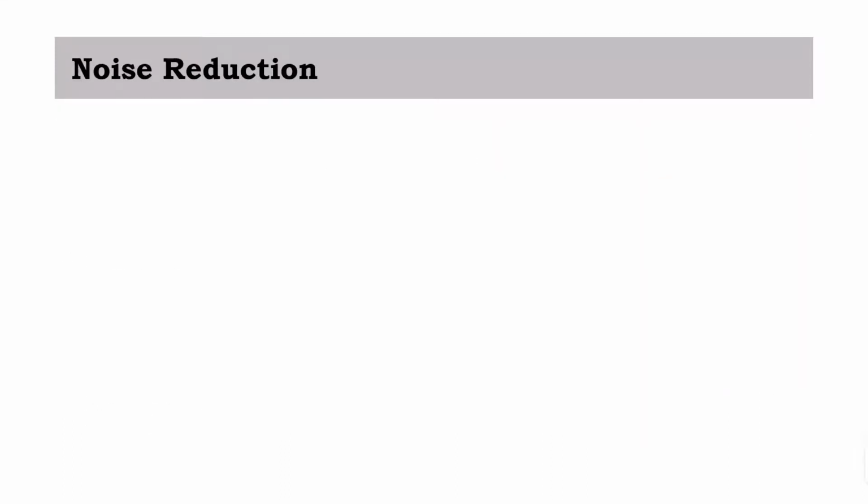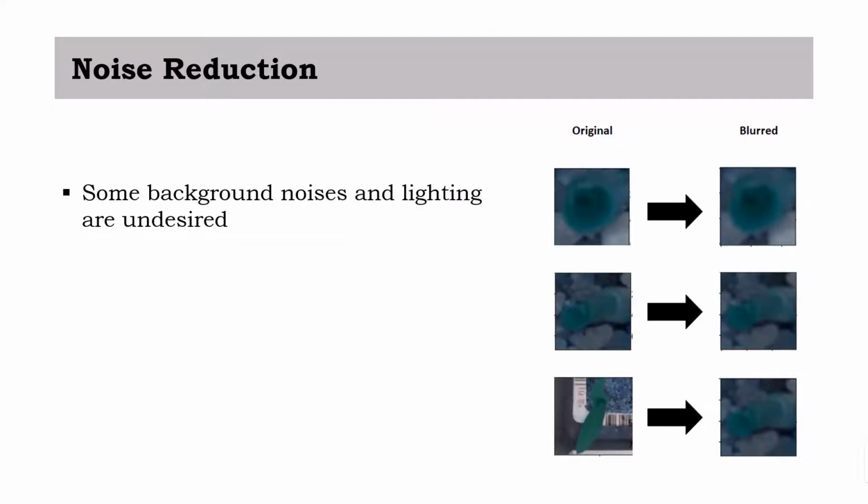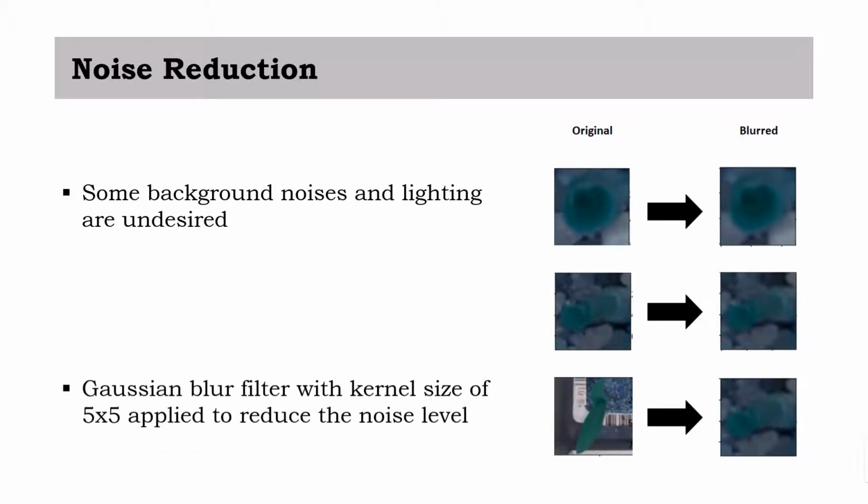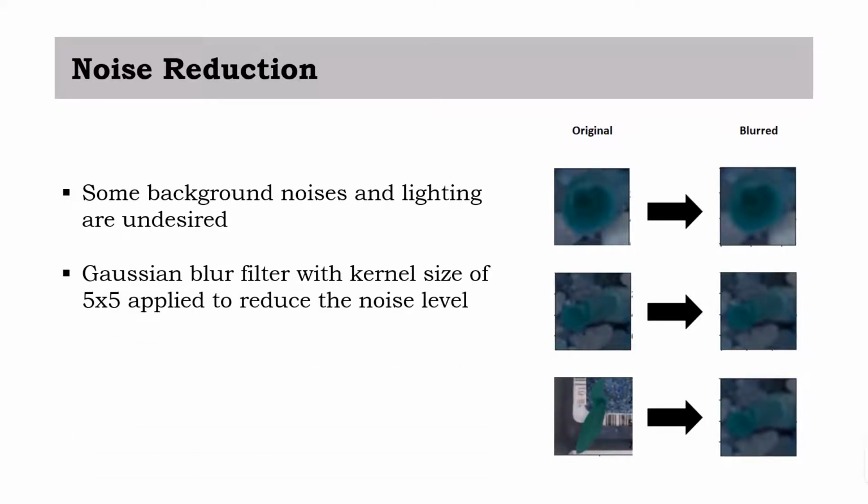As seen from the figure, we can observe the background noises and lighting which are undesired and could potentially affect the model during the training process. In order to reduce the noise level, we applied the Gaussian blur filter with kernel size of 5x5. The Gaussian filter smoothens the edges by blurring the details. This results in a reduced level of background noises.